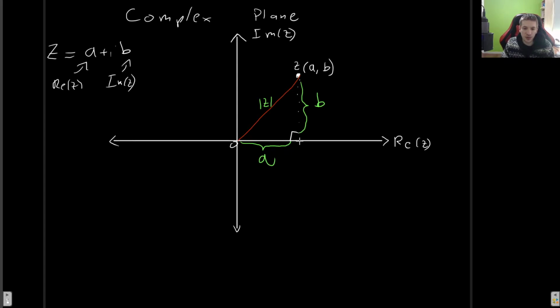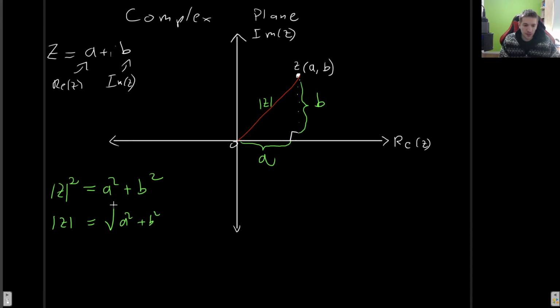And we can find this using the Pythagorean theorem. So we know that this modulus squared is going to be a squared plus b squared. Okay, so this is very important. And of course you can from here see that the modulus of z itself is going to be the square root of a squared plus b squared. We do not take the possible minus sign into consideration because distances have to be positive definite. It is not valid for it to have a minus sign in front.